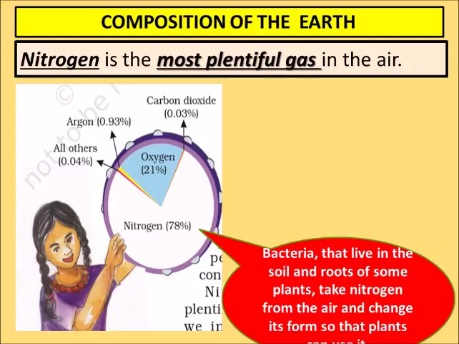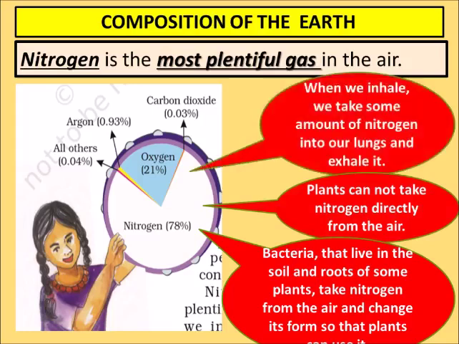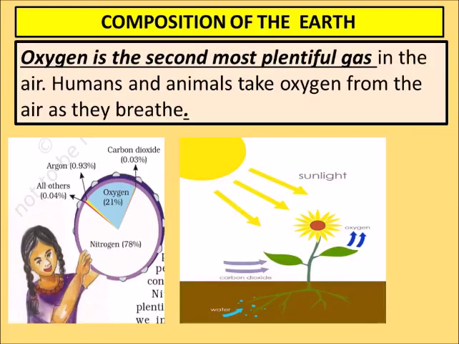So what do those bacteria do? They take nitrogen from the air and change its form so that plants can use it, because plants cannot take nitrogen directly from the air. When we inhale, we take some amount of nitrogen into our lungs and exhale it.